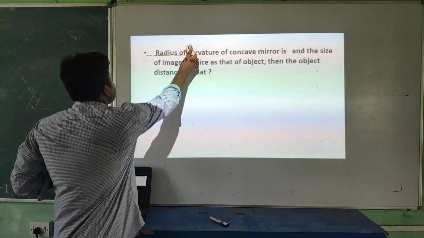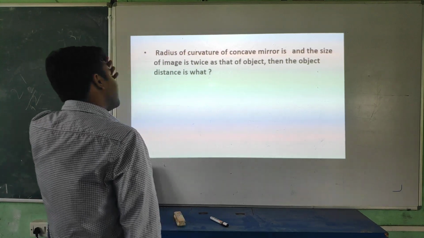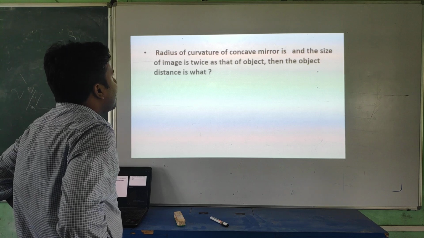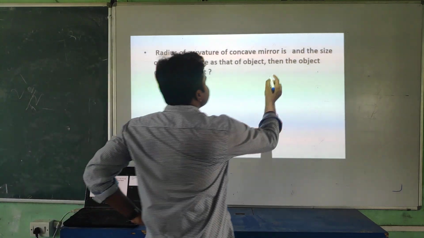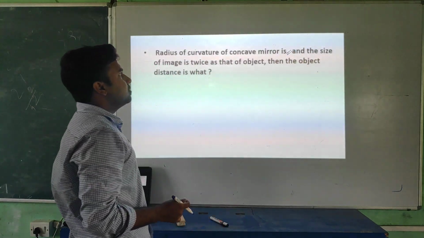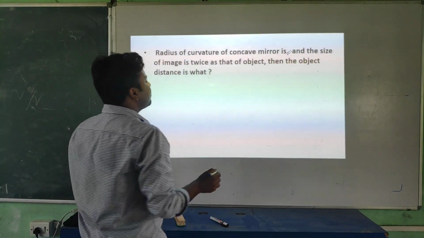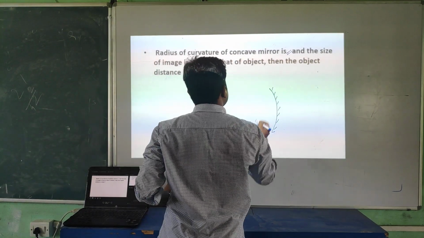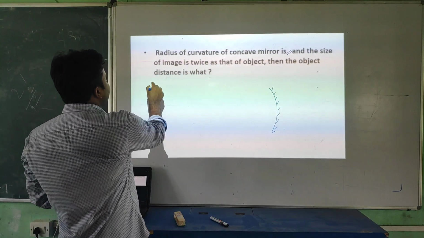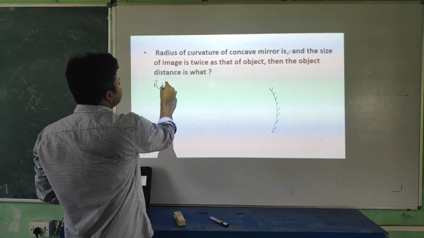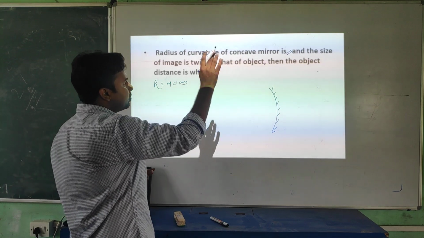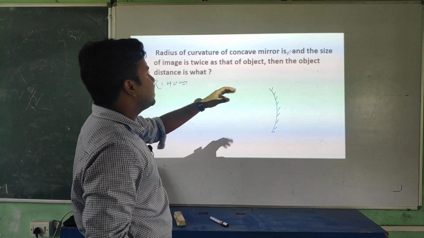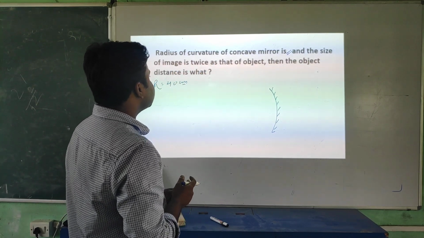Now student, this one, radius of curvature of a concave mirror. Radius of curvature of concave mirror is, here the value is missing. Okay, I am going to take one value. Look at this first. This is the case of a concave mirror. So I will assume R equal to 40 centimeter. And the size of image is twice the object. Then the object distance is what?